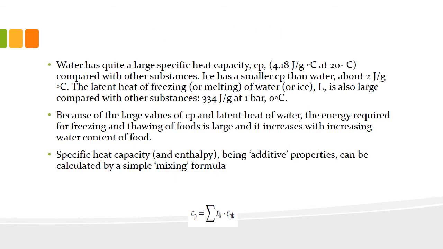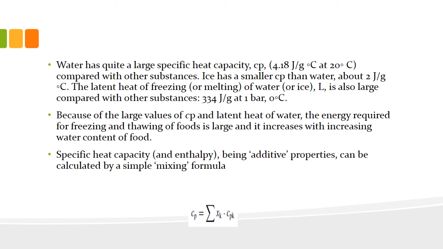So we know water has a large specific heat capacity of 4.18 kilojoule per kg degree centigrade. Compared with ice, it is very large because ice has only 2 kilojoule per kg degree centigrade. And even the latent heat of crystallization is around 334 or 335 kilojoule per kg at atmospheric pressure and 0 degree centigrade. So because of the large values of specific heat and latent heat of water, the energy required for freezing as well as thawing of foods is large, and it increases with increasing water content of the food.